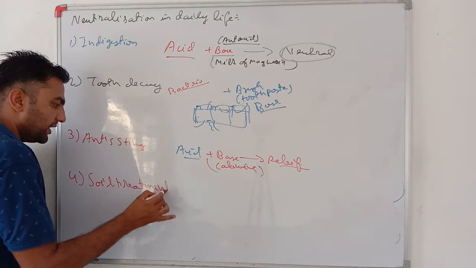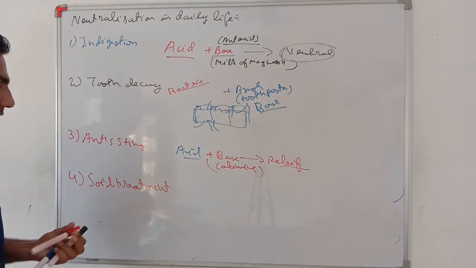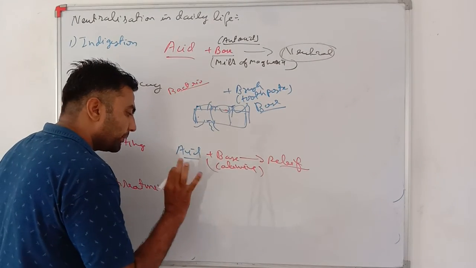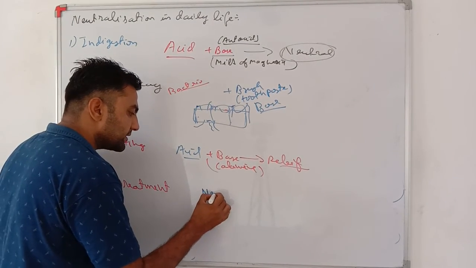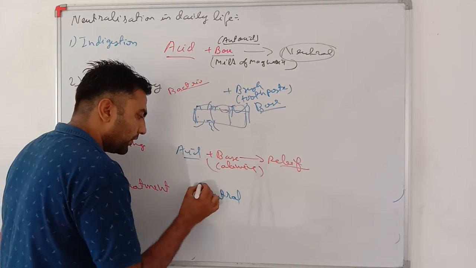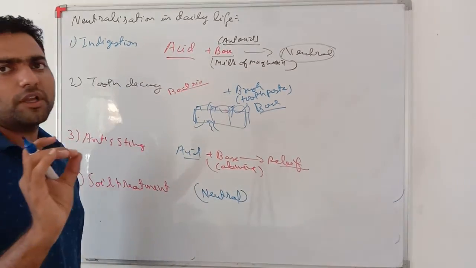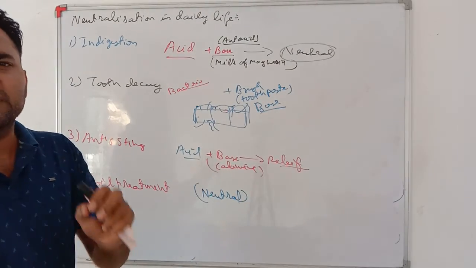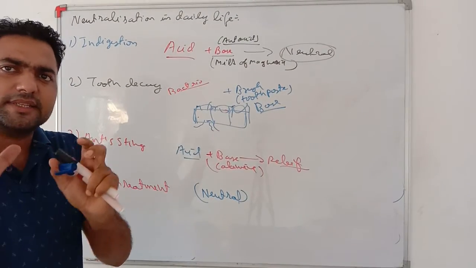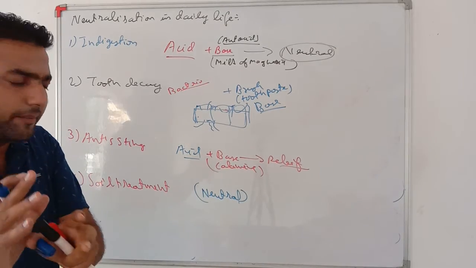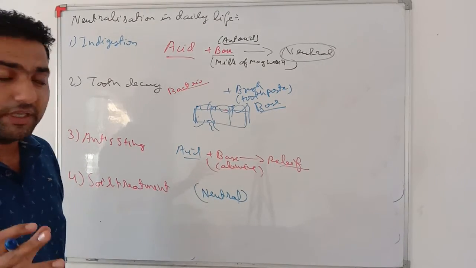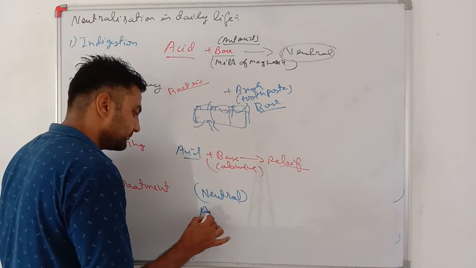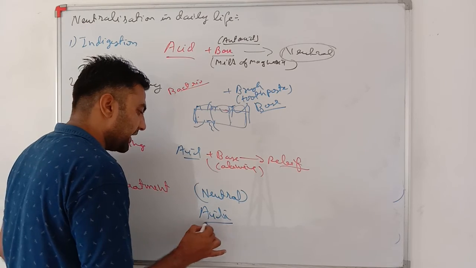Moreover, soil treatment. See my dear students, plants grow best in neutral soil, or if it is neither highly acidic nor highly basic. If it is a bit acidic or a bit basic, it's okay. But many times soil becomes highly acidic.